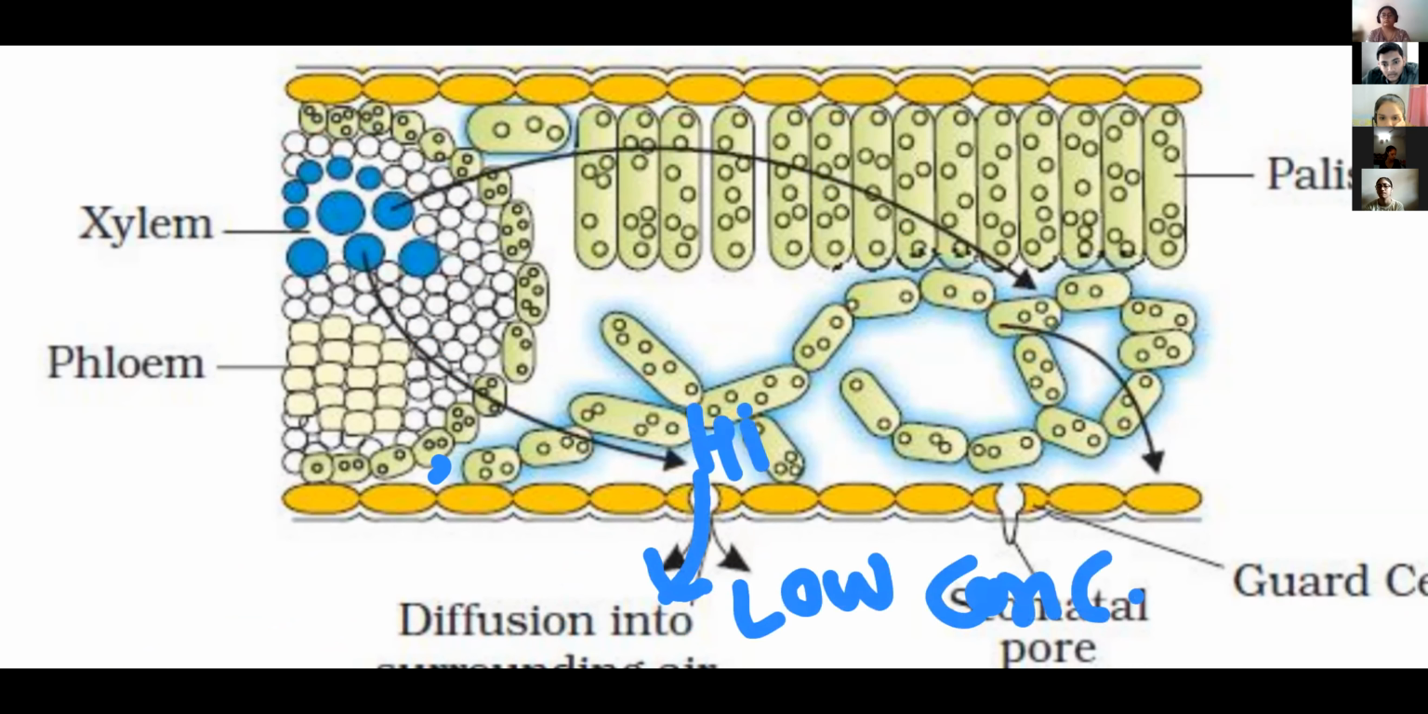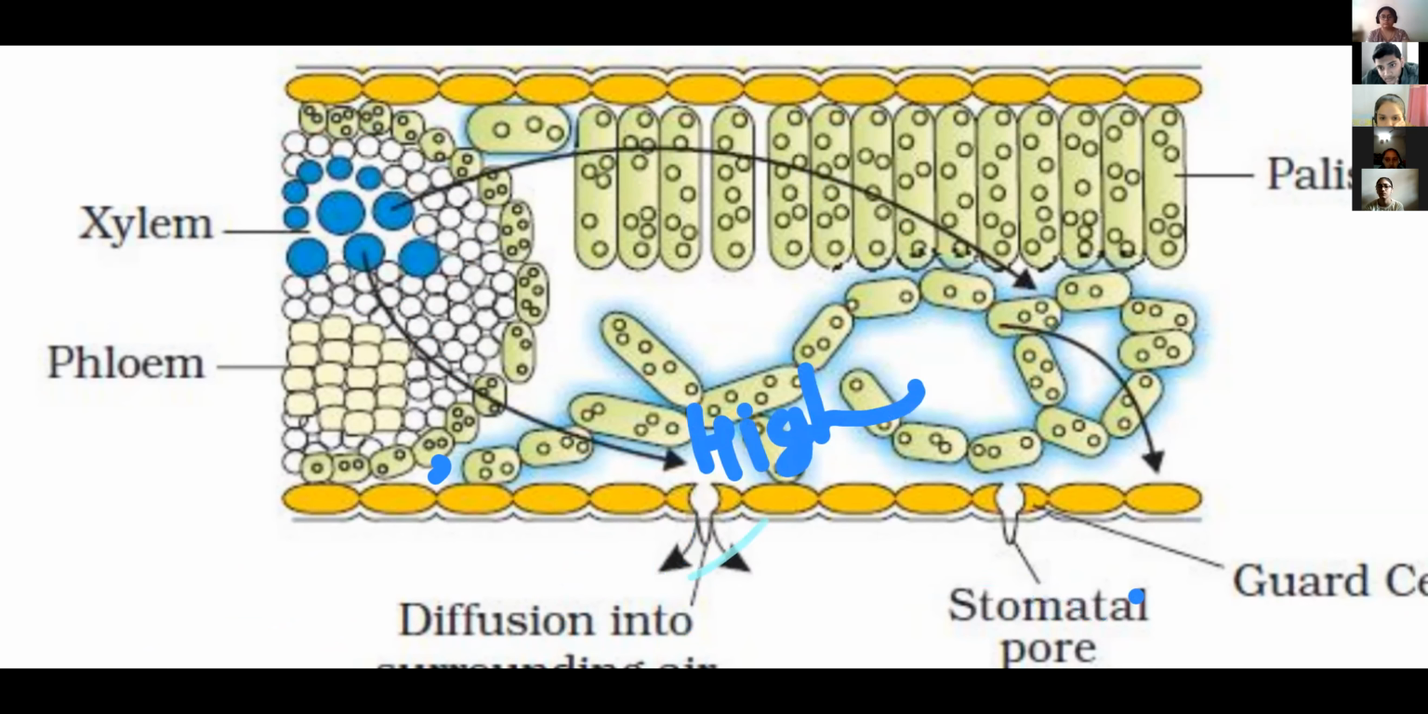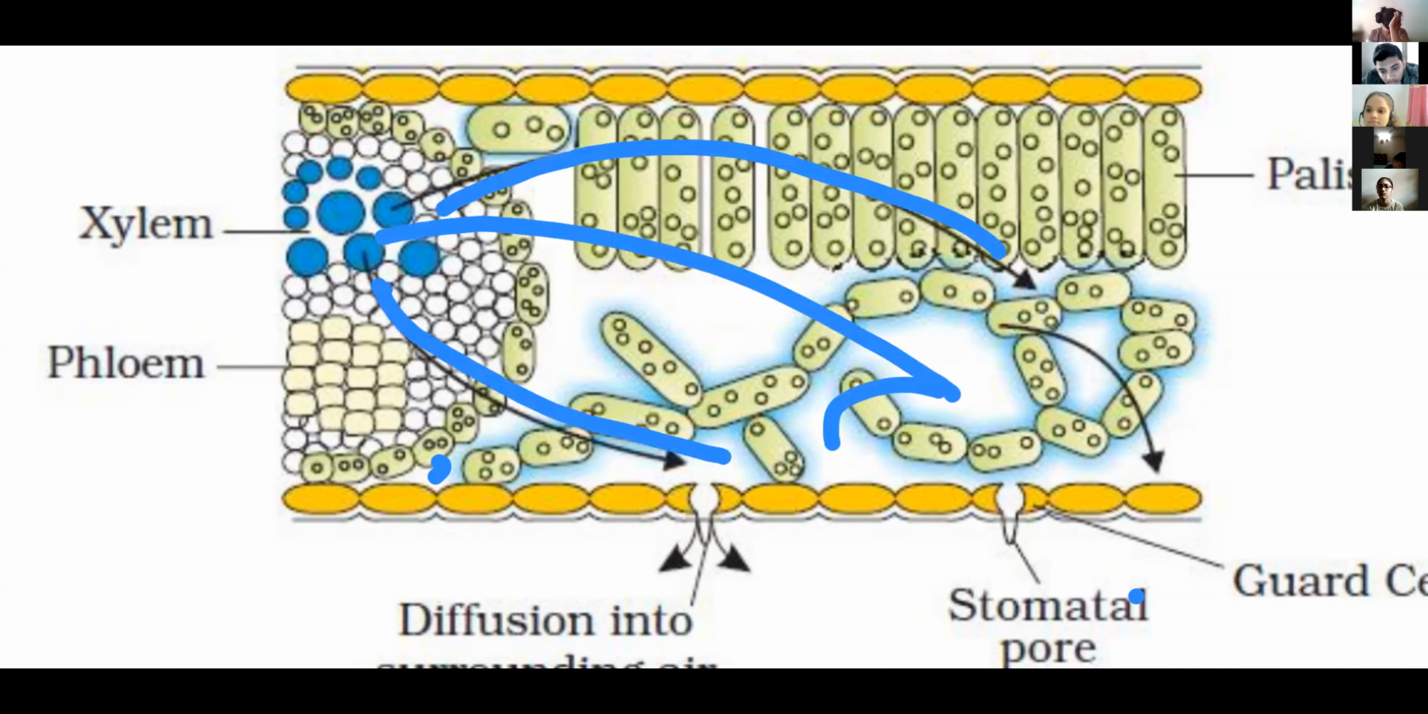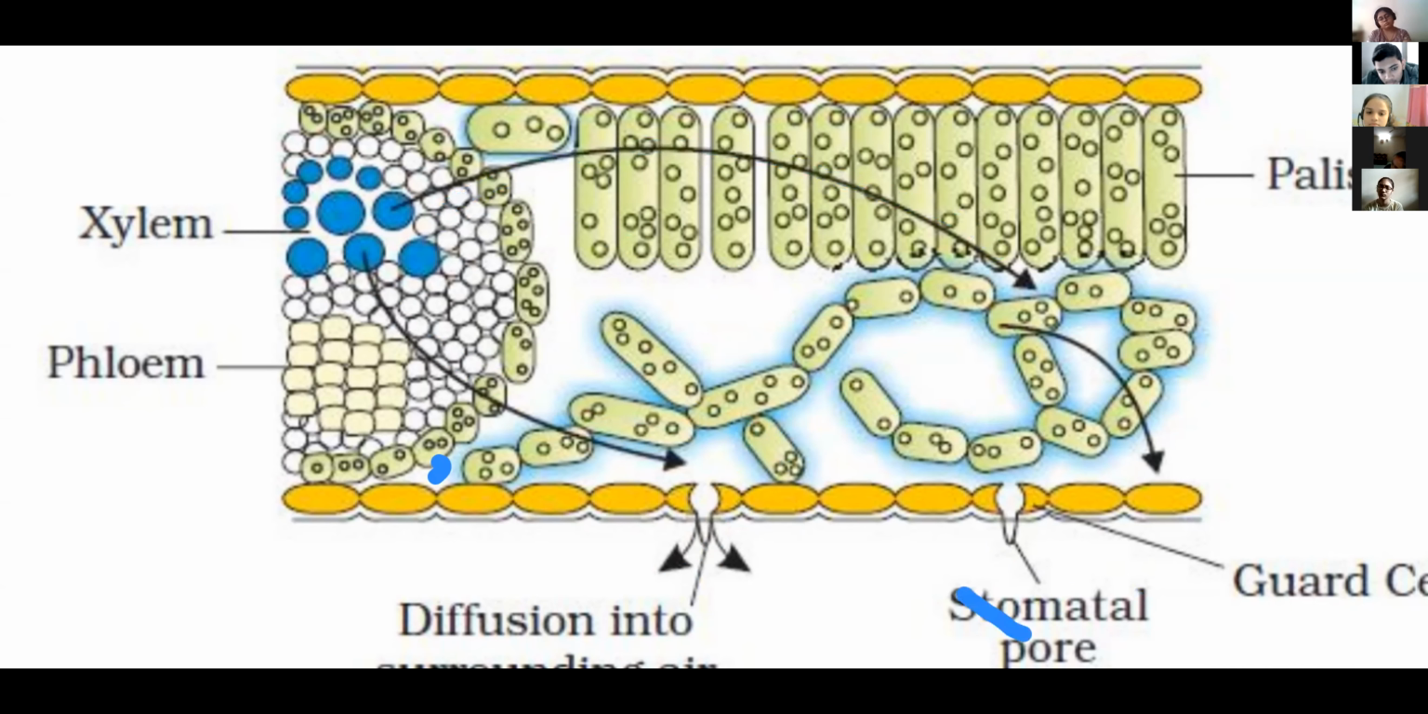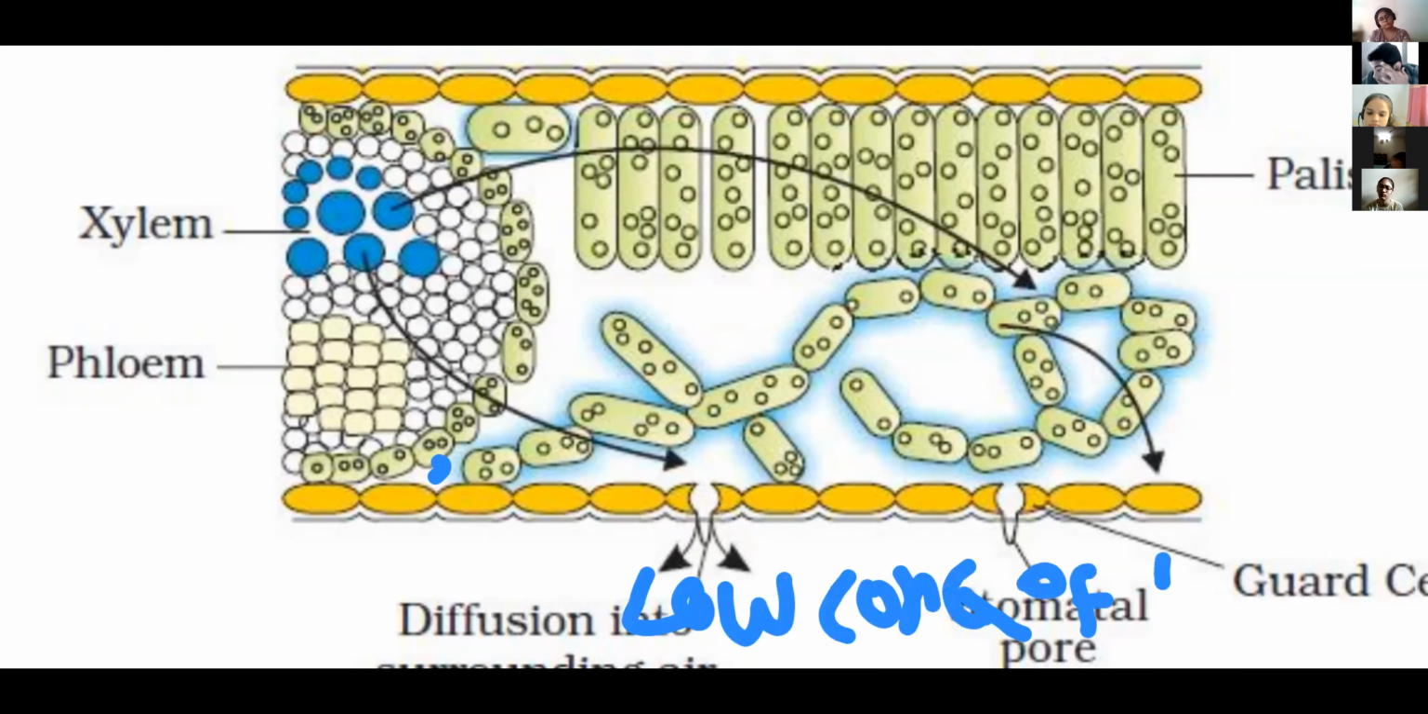Here, there is a high concentration of water vapor, right? And due to that, this water vapor comes outside by simple diffusion, from higher concentration to lower concentration, right? And transpiration occurs in all this space. Gradually it transfers towards the substomatal cavity where the stomata is present, and it is released outside. In the atmosphere, there is a low concentration of water vapor.